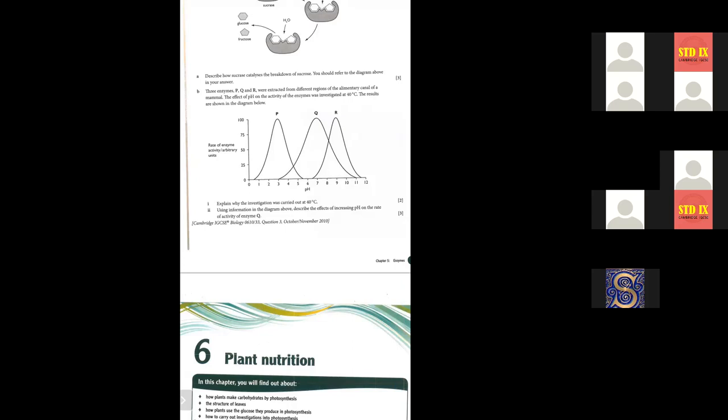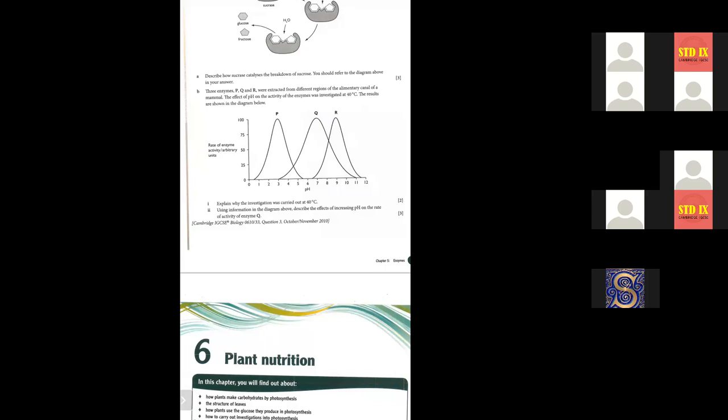The results are shown in the diagram below. You can see on the x-axis the pH values are written from 1 to 12, and what is the neutral pH value? Neutral is 7. Now in the stomach, below 6, what is that solution? The pH indicates which solution? Acidic. And above 6, the pH indicates a basic solution.